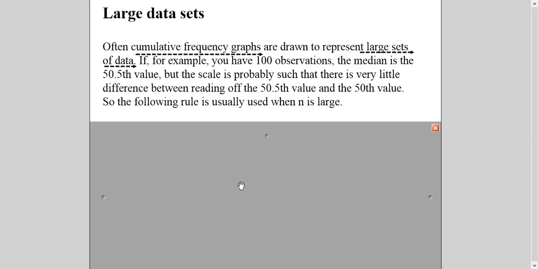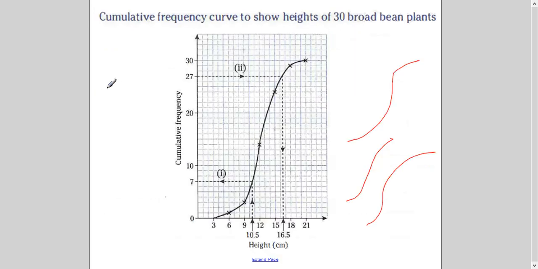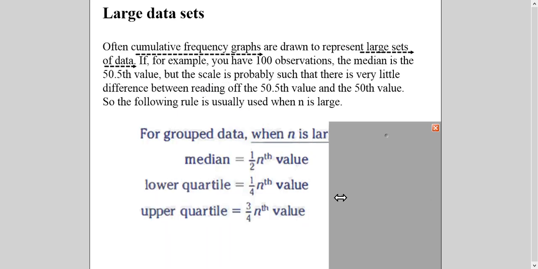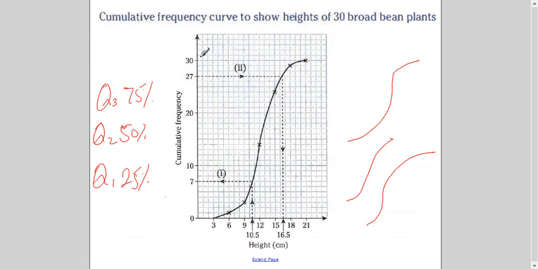Now, one very important thing, because from this cumulative frequency curve, I can find out upper quartile, lower quartile, and interquartile range, right? Upper quartile we know is what? Just let me write here. Upper quartile is 75% of the data, lower quartile is 25% of the data, and median, which is represented by Q2, is 50% of the data, right? So remember one thing, the rule is that to find out these values, you just use half of nth value, quarter of nth value. Nth is the highest value, right? In this case, it was 30.